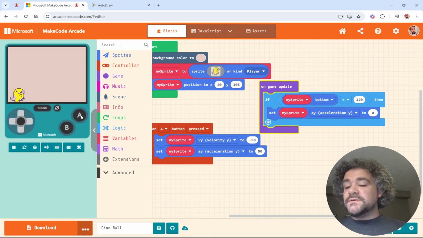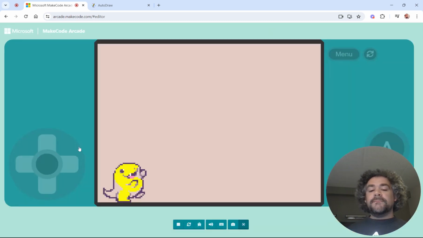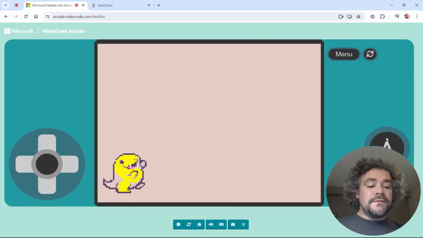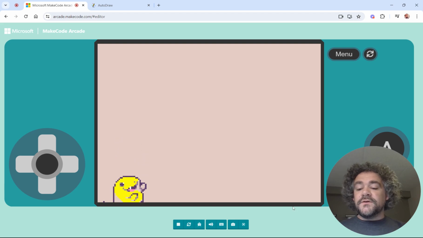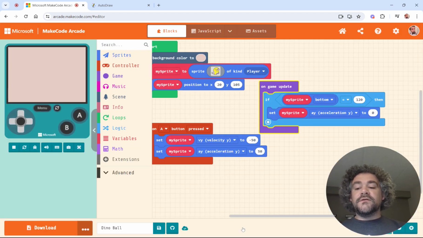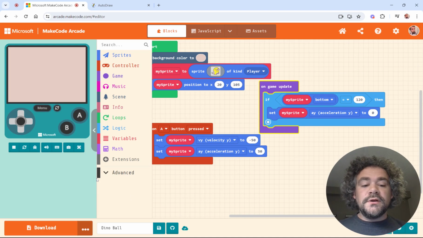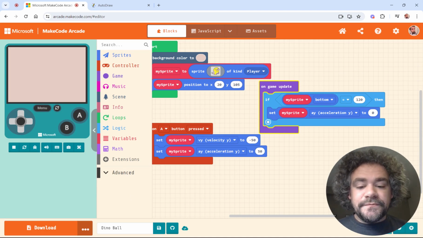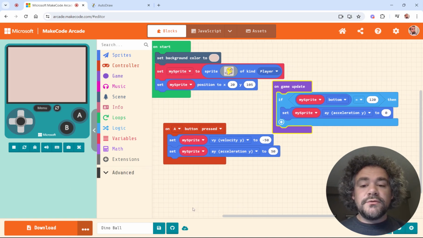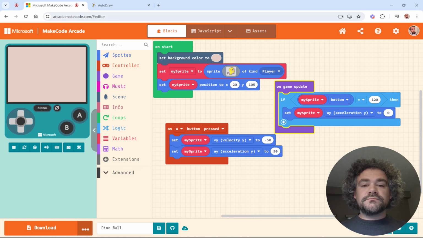Let's see what this looks like. He jumps, he falls. Oh, he still fell through the floor. Let me show that again. He jumps, he falls, he still fell through the floor. Look at the code for a second. Look at what's going on with the dinosaur. See if you can figure out why he still fell through the floor.